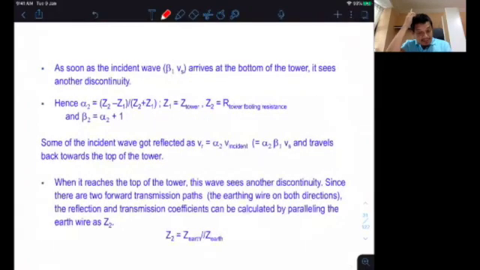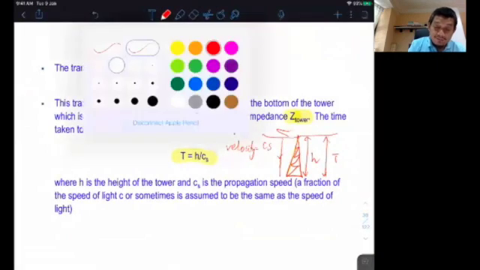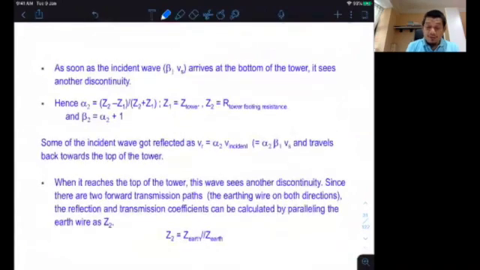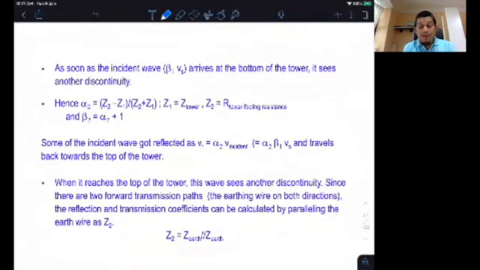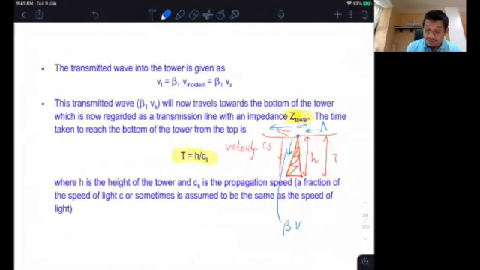Okay, next slide. Okay, before that, let me remind you, we have that the surge arrives here. Some of it will travel this way. Some of it will be transmitted into the tower. Okay, so the one that is transmitted into the tower, but some of it also gets reflected. The one that got transmitted into the tower will reach the bottom of the tower. When it reaches the bottom of the tower, this voltage is actually beta V incident, or V source, if you like.